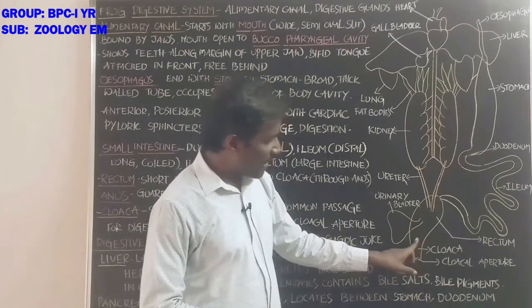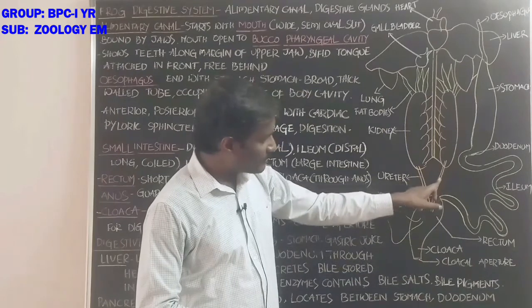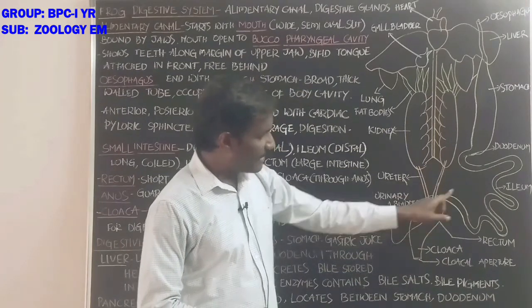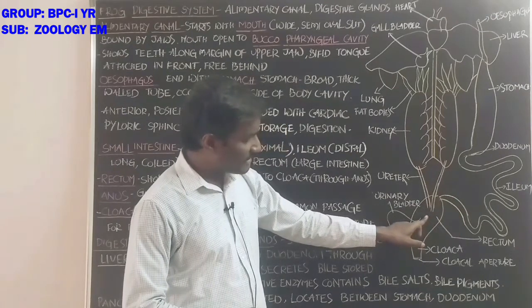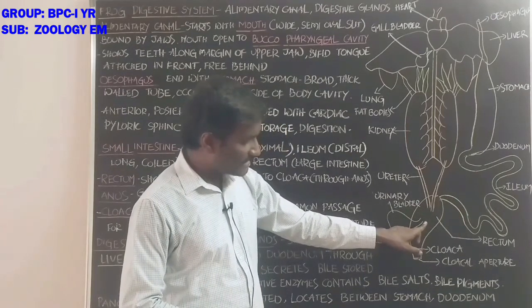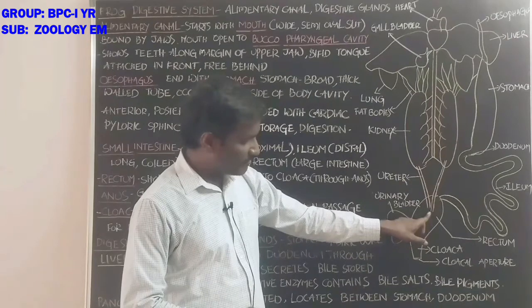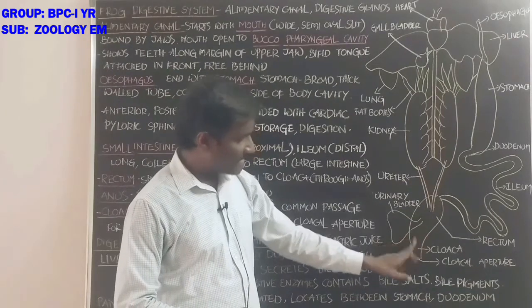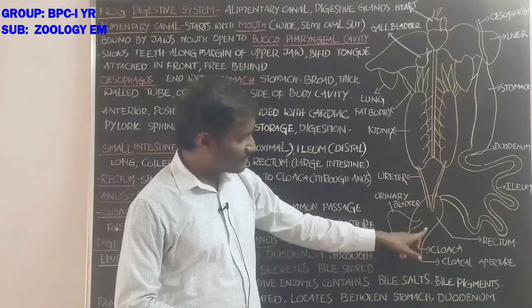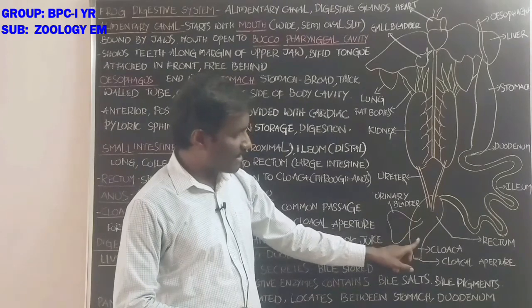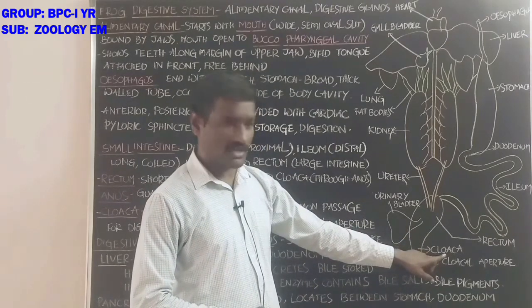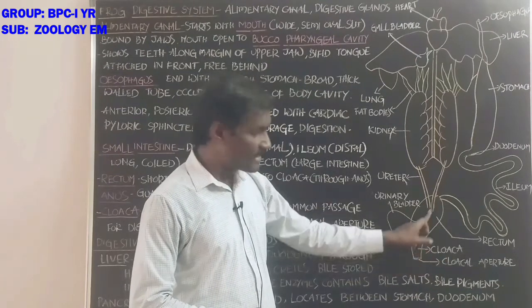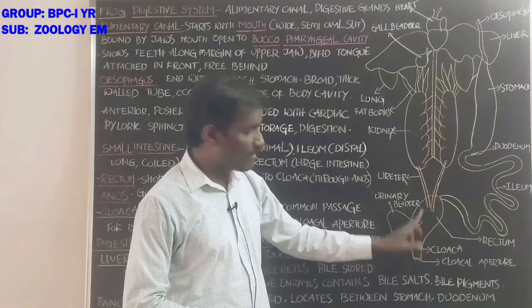In this way, cloaca receives gametes through the ureter and undigested food particles through the rectum and anus, and it also receives the urine from the urinary bladder. So, cloaca is the common passageway for the urine, undigested food particles and the gametes.